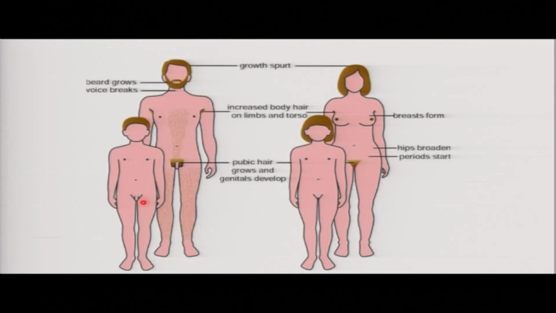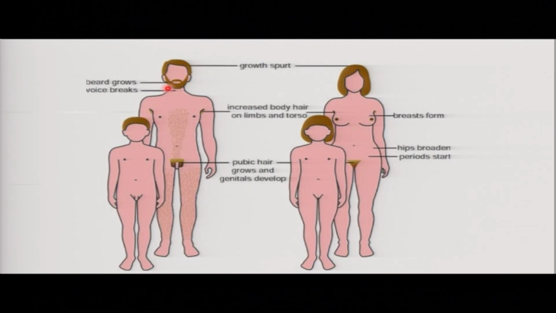But of course, going through the stages of life, you can see after some years, this young boy has grown into an adult man. You can see that this young girl has grown into an adult woman. So you can see there are different changes that have taken place, like the hair has grown, growth spurt, beards have grown, even the voice box will change when you are growing.